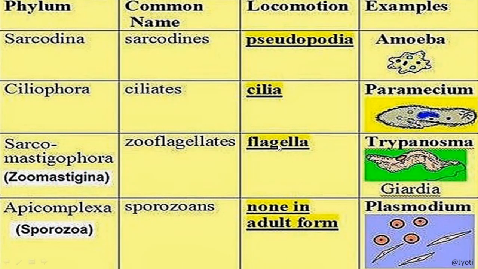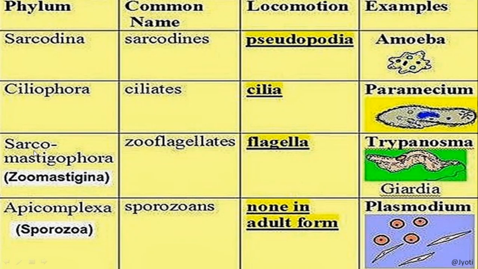So this is the list of locomotory organelles. So Sarcodina, the common name is sarcodine, locomotion by pseudopodia, example amoeba. You can see the picture. What is the locomotory organelle here? It is finger-like projection, that is pseudopodia. Then ciliophora, ciliata, cilia is the locomotory organelle. Here throughout the body, small hair-like structures are present, that is called cilia.